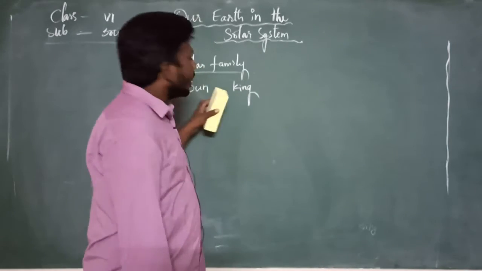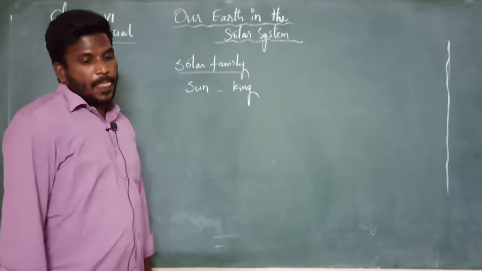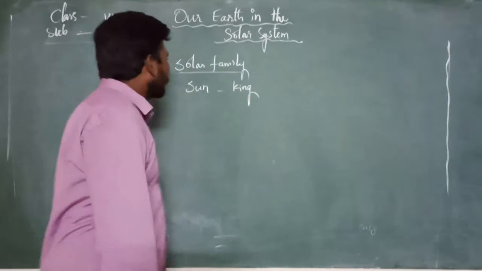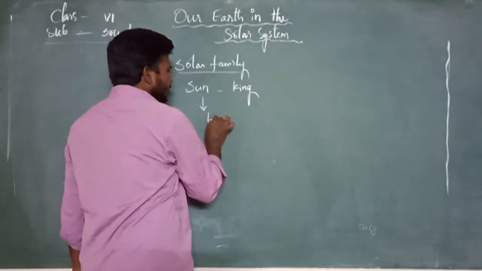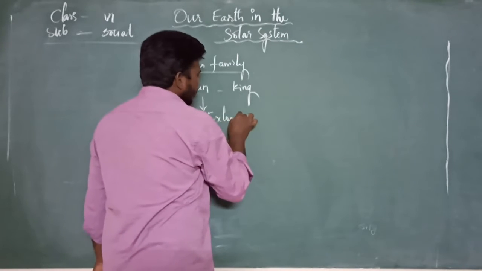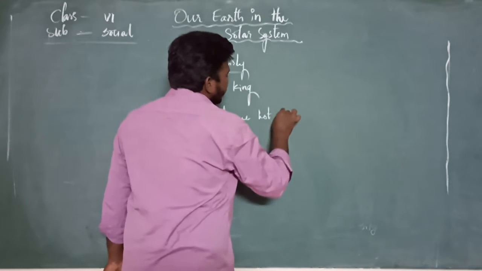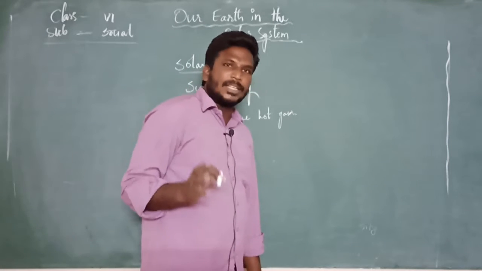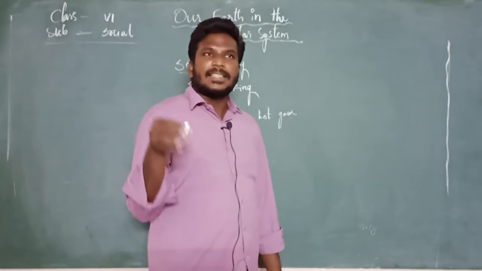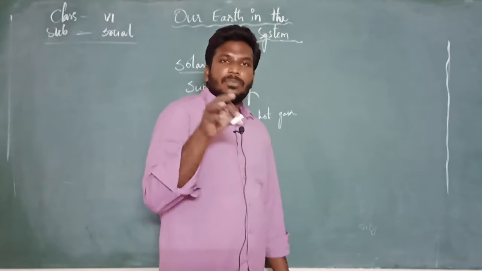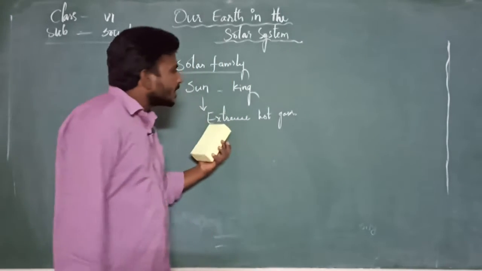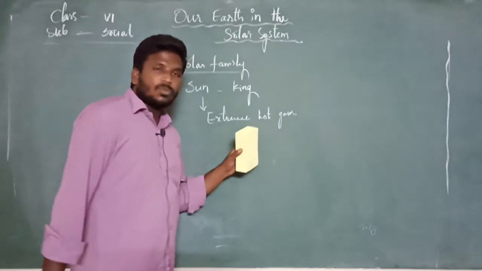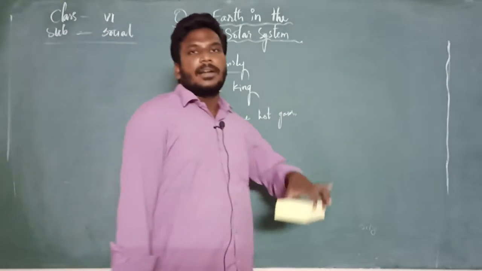Moreover, when we want to know more about the sun, it has extremely hot gases. So why is the sun giving that much heat and light together? Is it possible for the sun? What is available in the sun? For that we have to know that it has extremely hot gases. In the upcoming higher classes, you will learn what gases are available in the sun.